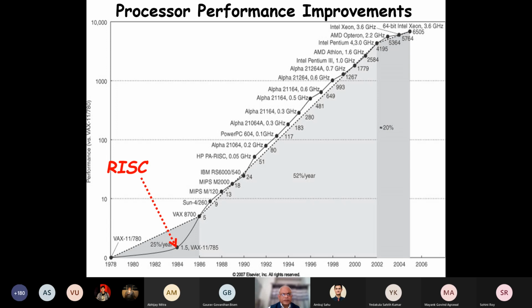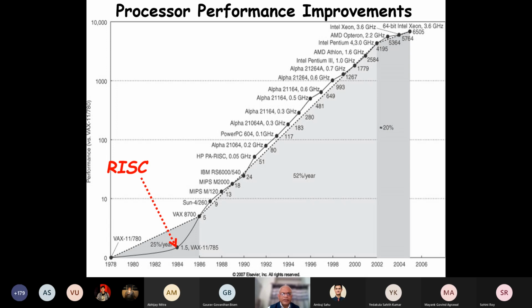And that was the year when the VAX 11/785 was introduced, and that had poor performance. And suddenly the performance improved 52% per year. So that means it doubles per 2 years. That's how the performance has also been increasing. And of course, of late, the performance improvement has slightly slowed down.